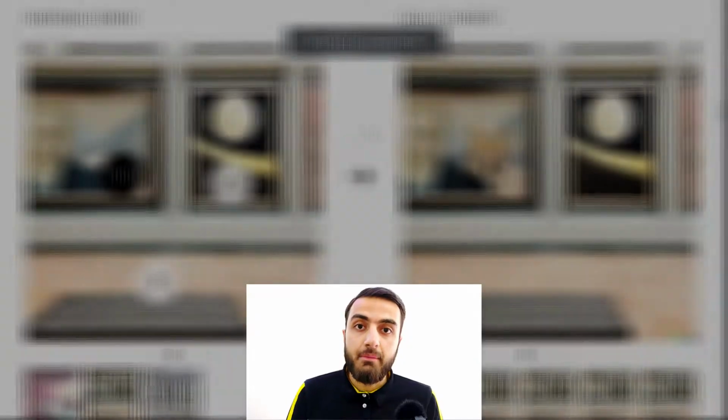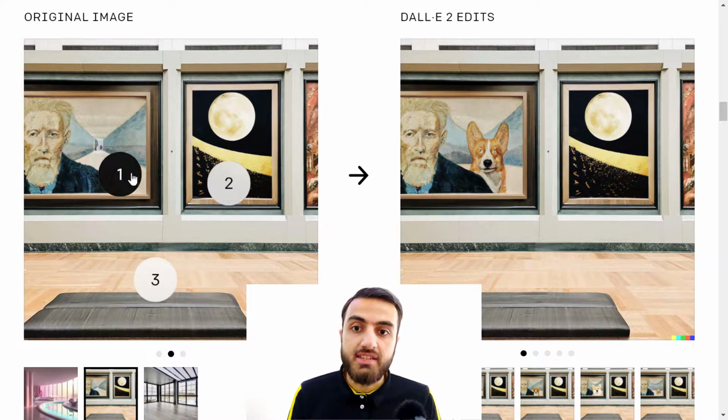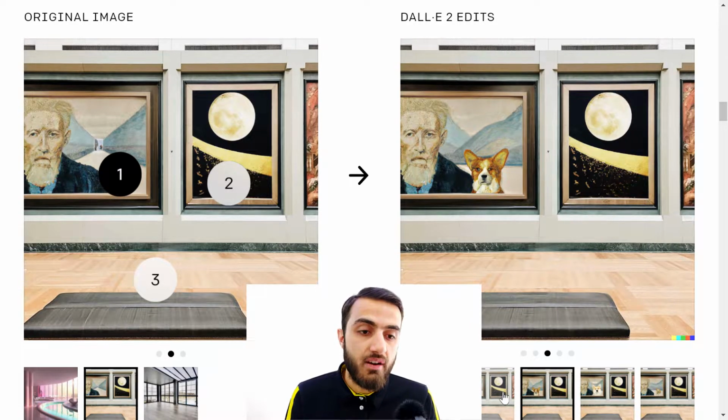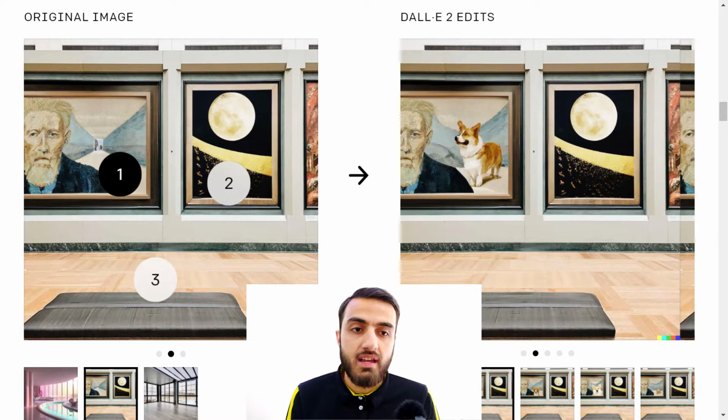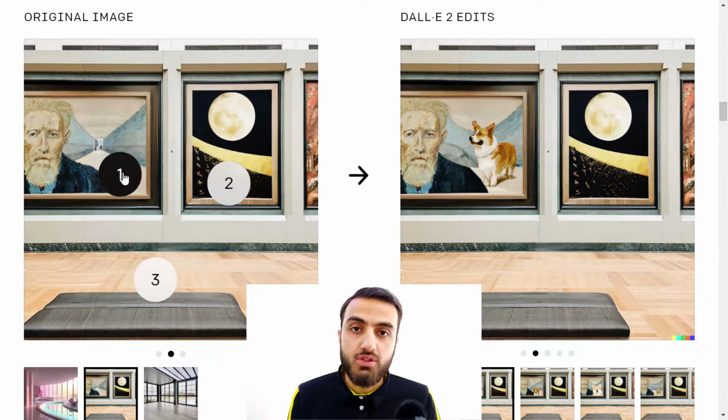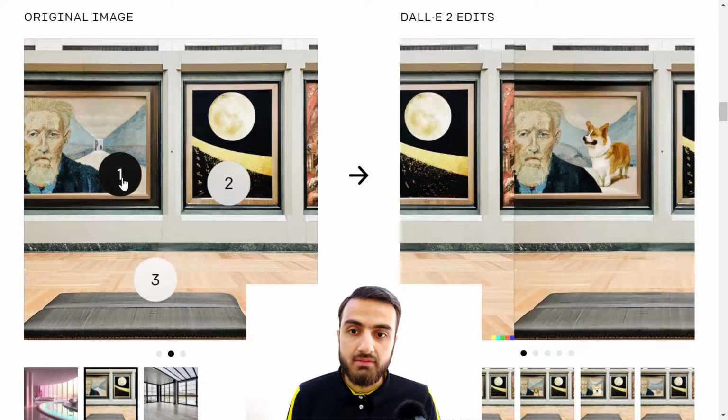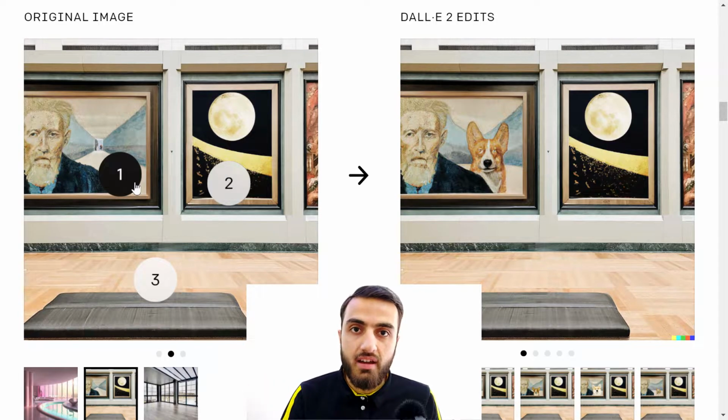So first feature, making realistic edits to existing images from a human caption. Example, here is an original image and you can see 3 spots right here. You can see there is a dog in the output. Okay, this is generated from the AI. I can choose different variations from here. You can see. So for example, I'll go with this one and I will choose the first spot. So I need the edit right there.